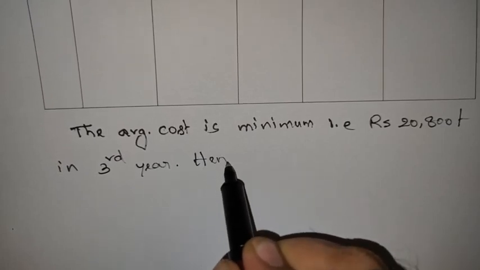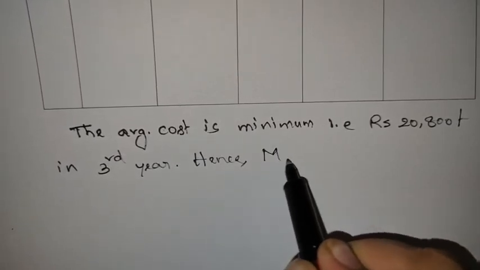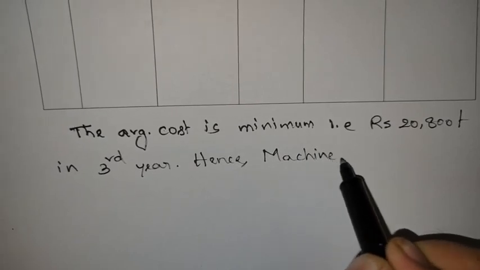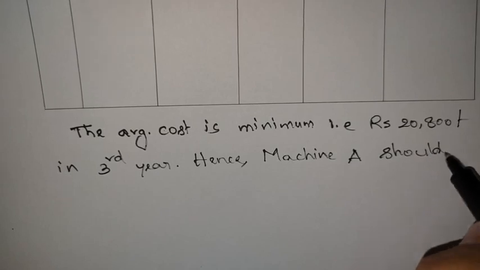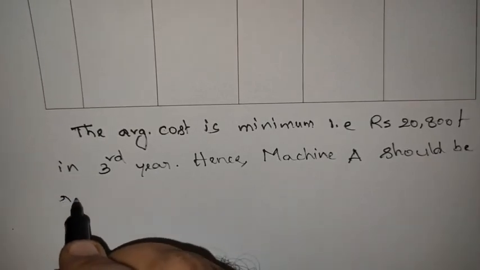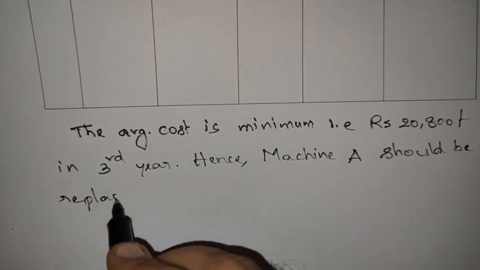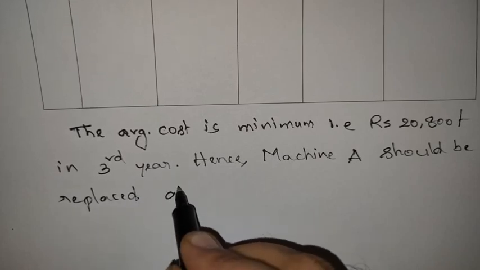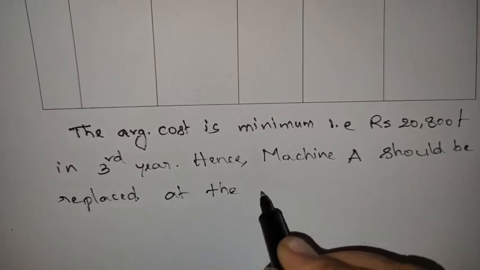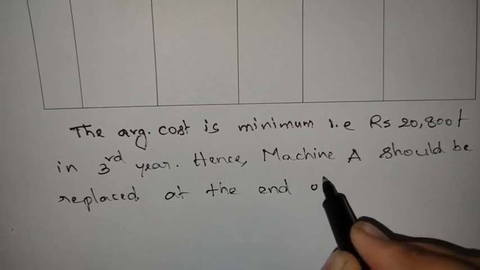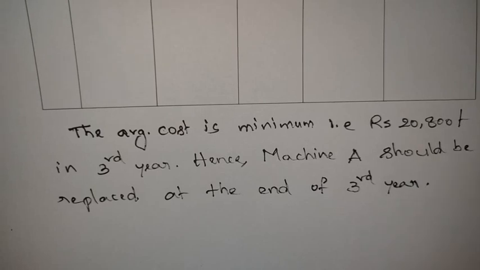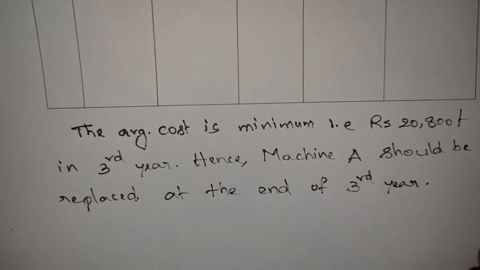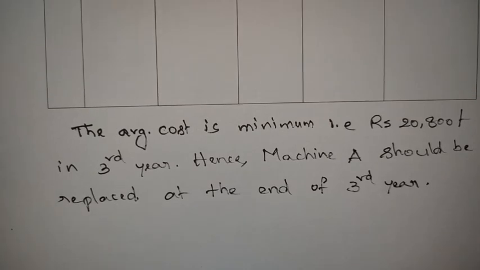Hence machine A should be replaced at the end of third year. So this conclusion statement we should write, then only our problem will be completed.